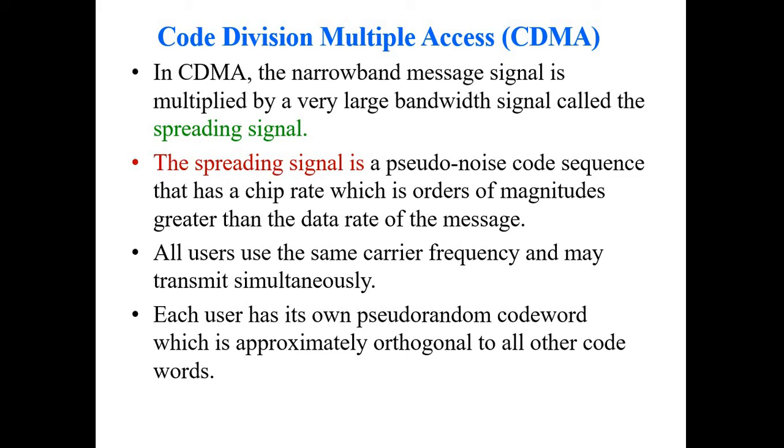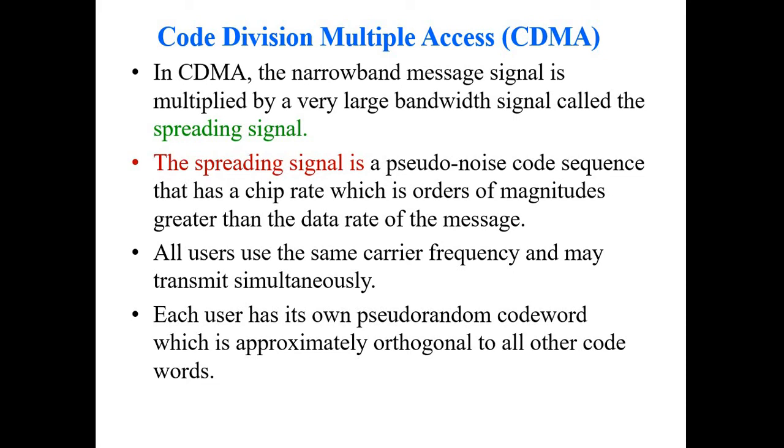Then all users use the same carrier frequency. That is another important consideration with code division multiple access, and they can transmit simultaneously. That is a highlighted feature of code division multiple access. Now we can have a question here: how will the data be secured?